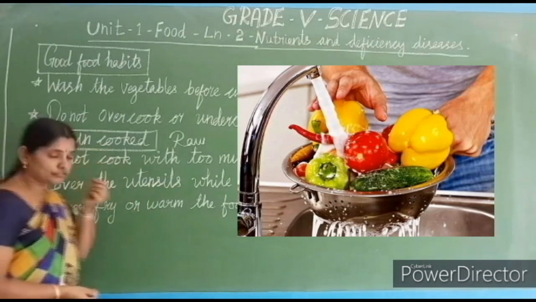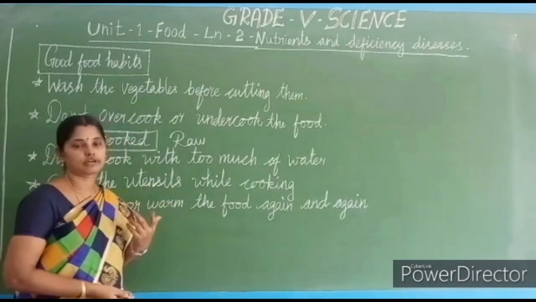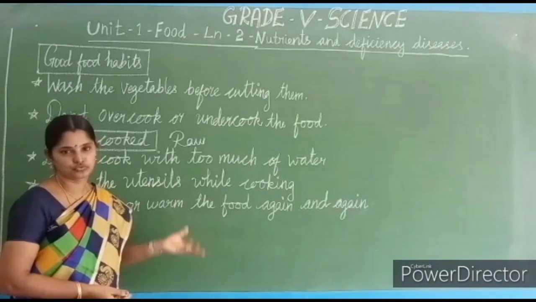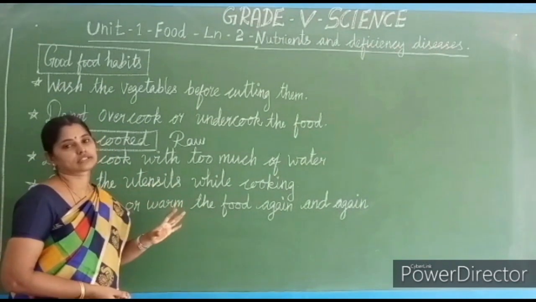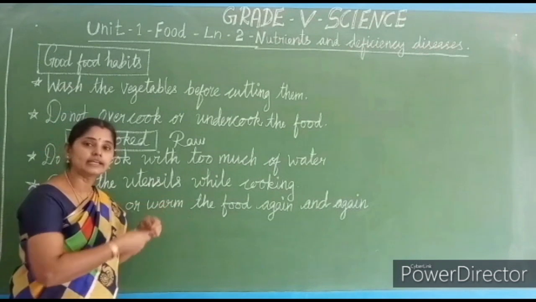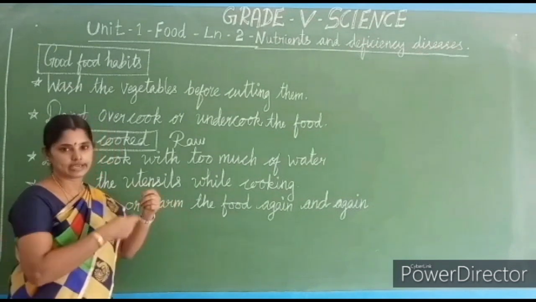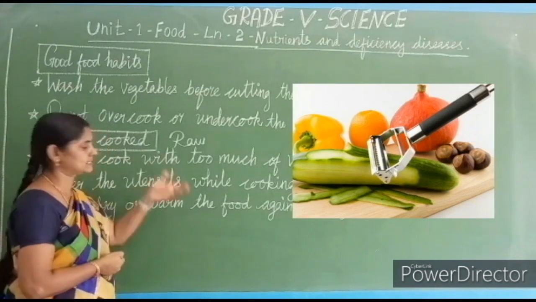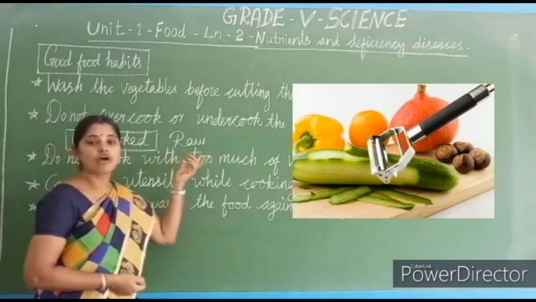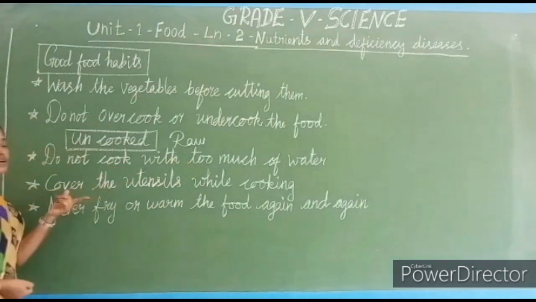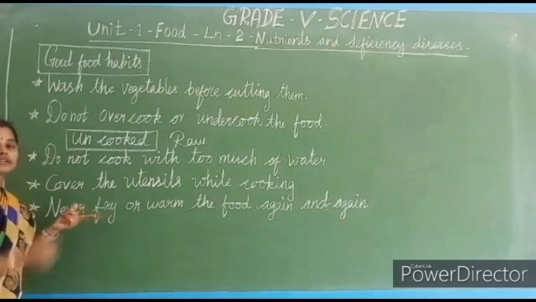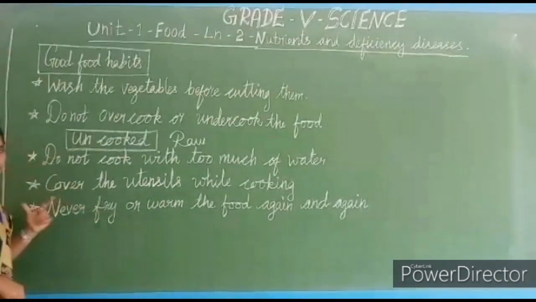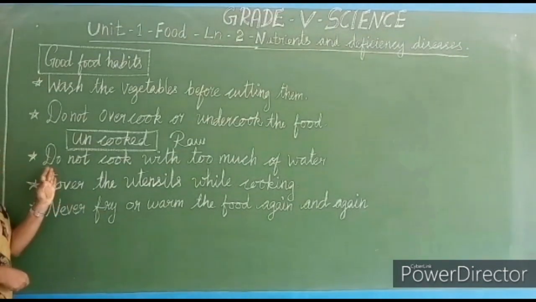So if you are selecting uncooked food like fresh vegetables and fruits for eating, wash that thoroughly, and if needed, peel the outer layer. Remove the outer layer, slice. If you are taking raw food, you should be more careful about the cleanliness of that particular food.